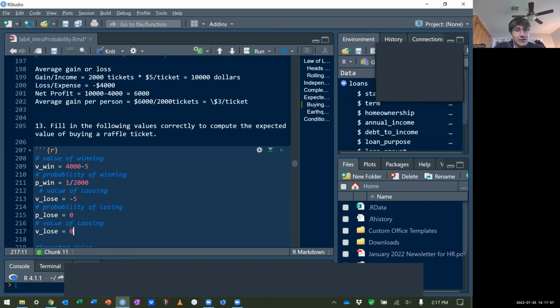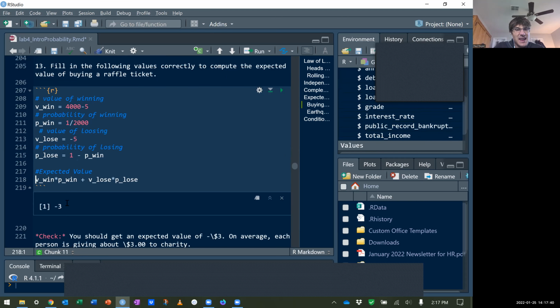And then it looks like I have value of losing twice. You can get rid of one of those. Probability of losing: notice you either win or you lose, so those are complementary events. Probability of losing would be 1 minus probability of winning. So I set these up to calculate each of those. And if I have these correct, then this next line has my expected value formula: this value times this value plus this value times this value. So let's run it. You'll see -3. This means on average, if you're playing this raffle, you're losing $3 or you're giving $3 to the charity, whichever way you like to think about it.